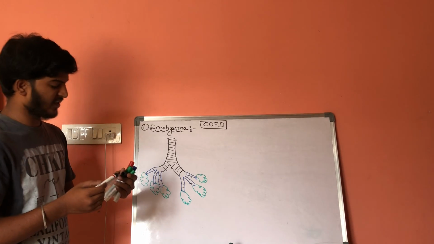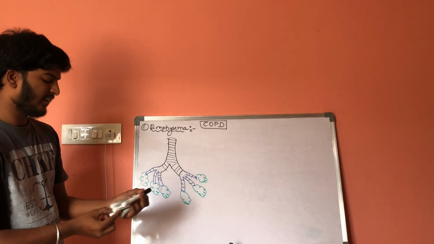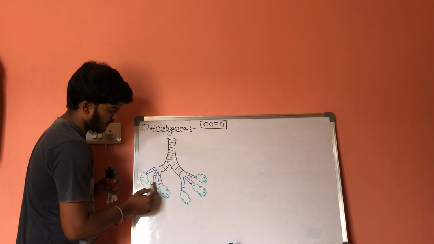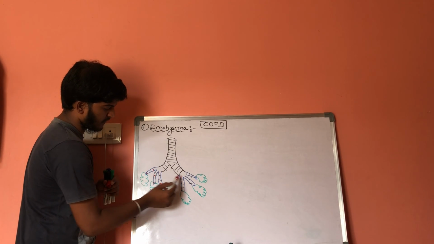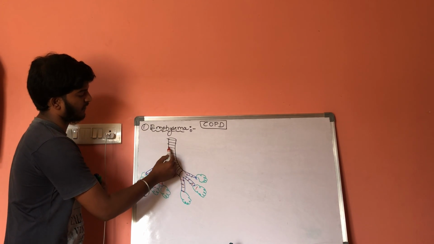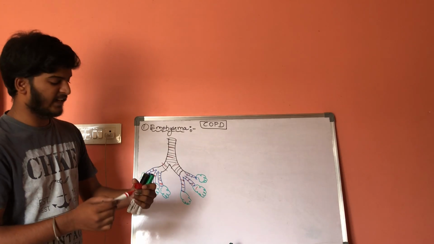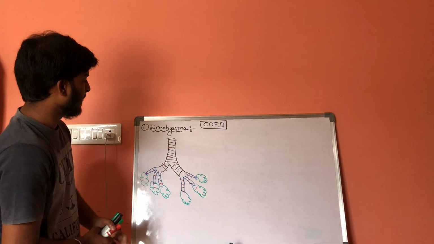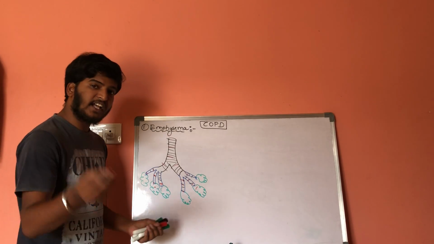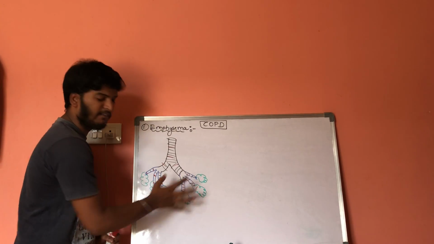There will be no obstruction within this area, and there is also presence of elastic tissues. The red color structure is elastic tissue. So in emphysema, the main pathology is present within the respiratory bronchioles, that is alveoli.